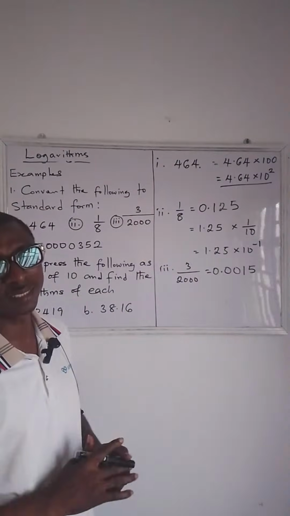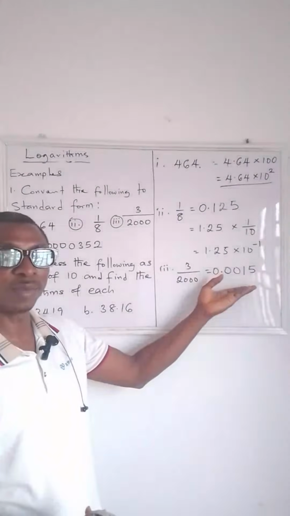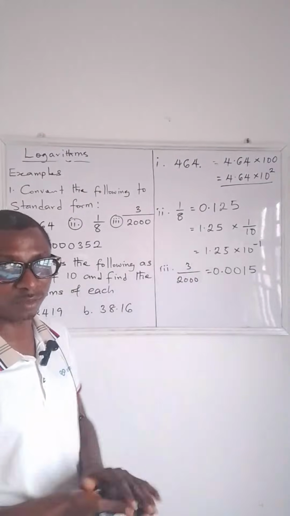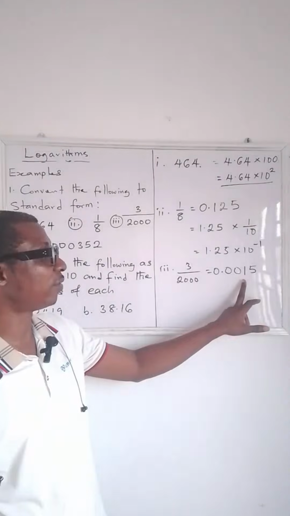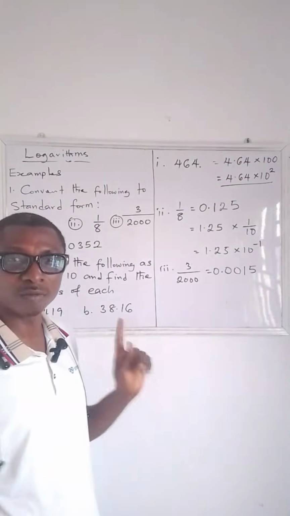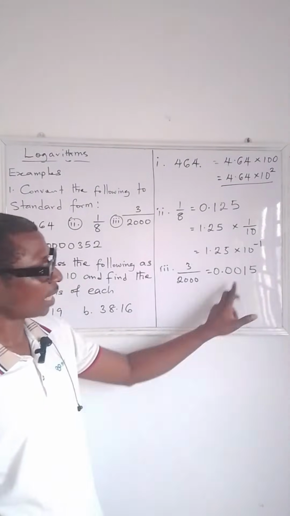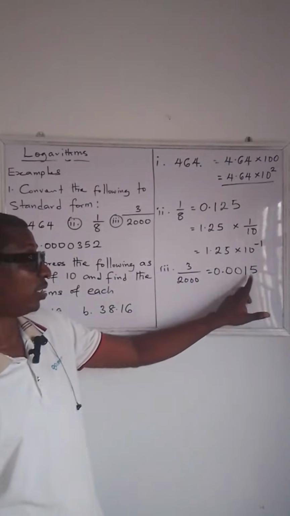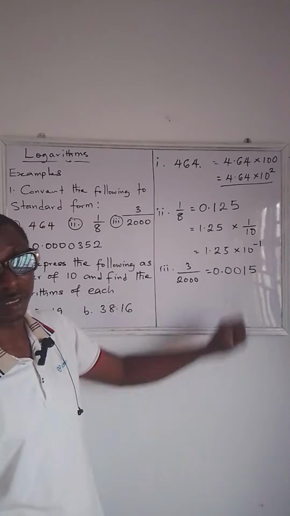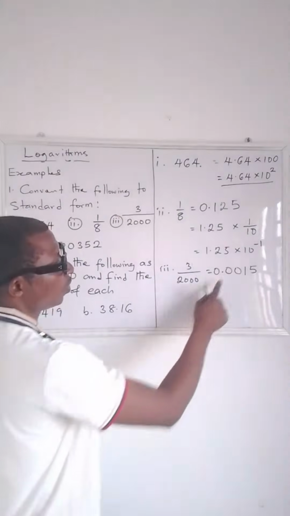So what's the next thing to do? We convert the decimal to standard form. Let's do that together. Don't forget what I said: converting a number to standard form, you move the point to the back of the first significant digit. The first significant digit here is 1 and not 0. The second significant digit here is 5. So now let's move the point to the back.